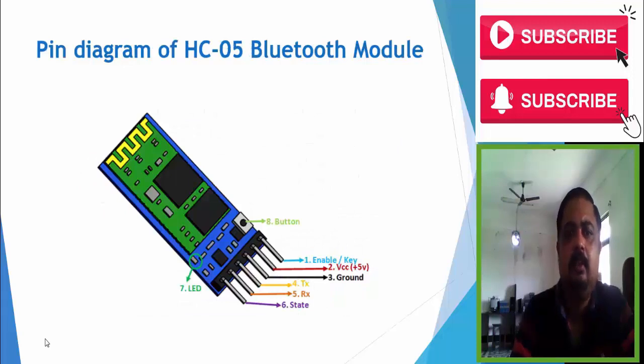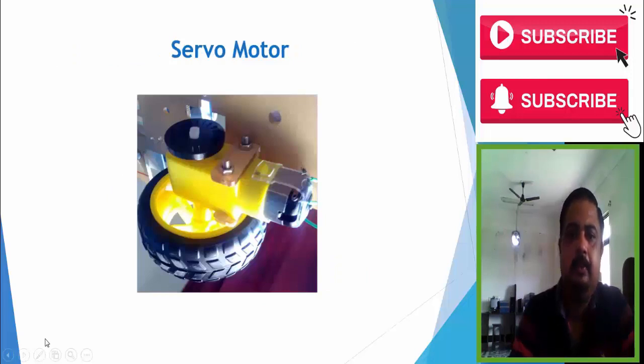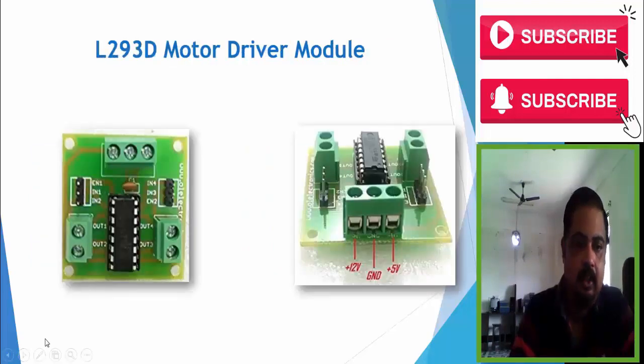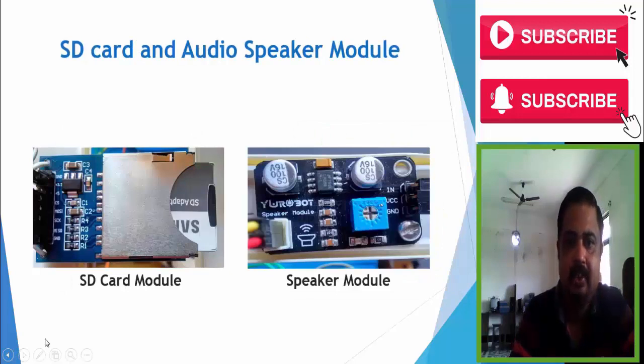This is the pin diagram of the Bluetooth module, because the pin diagram is very vital, and which pin is connected to which port of our Arduino board is shown with arrows. See, this is a servo control wheel which we connect with our robot base, and these two things, one SD card module. See the SD card, it is not a micro SD, it is a big SD card we use in our digital or DSLR camera, the big size card.